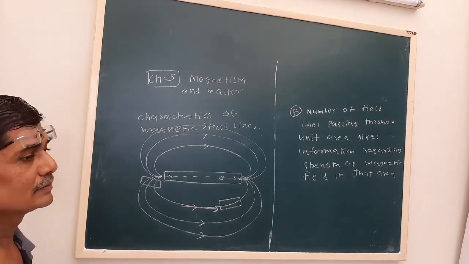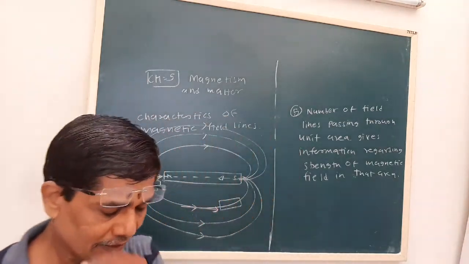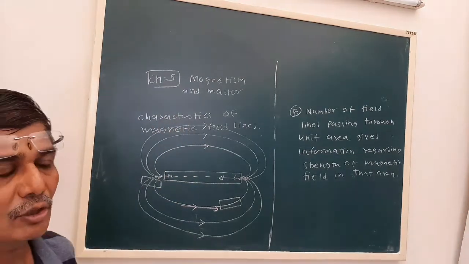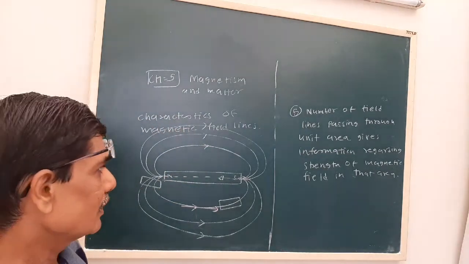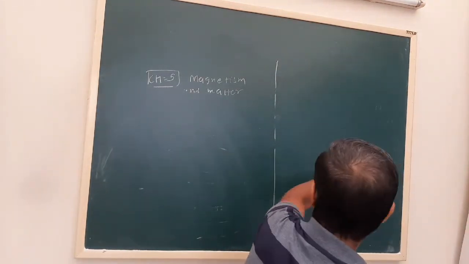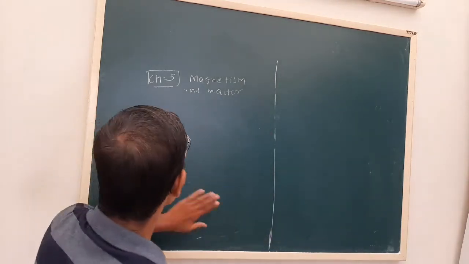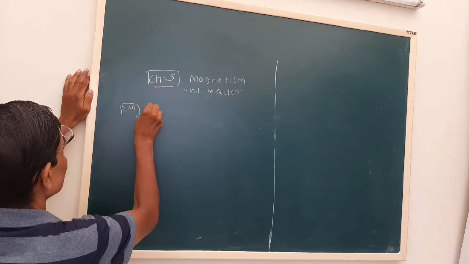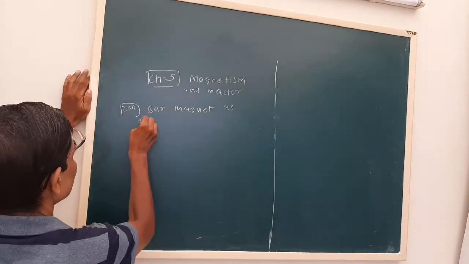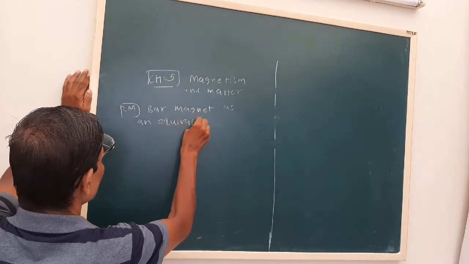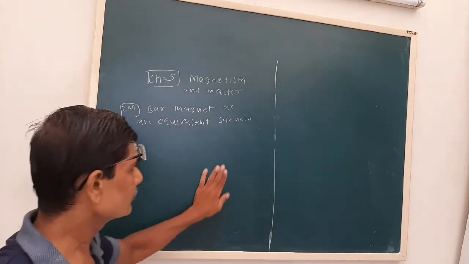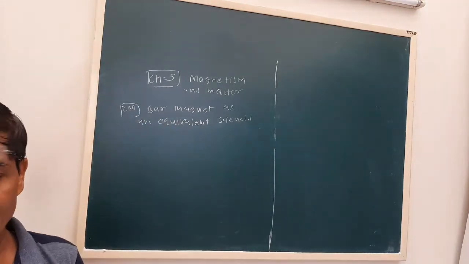Now next we have to establish the relation, or see some analogy or comparison, between the magnetic field of a solenoid and a bar magnet. That can be asked in a 2-mark question. So a bar magnet has an equivalent solenoid. Now we derive the formula of the magnetic field of a solenoid.